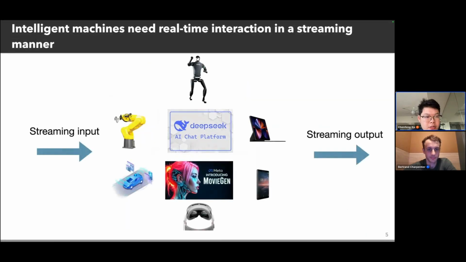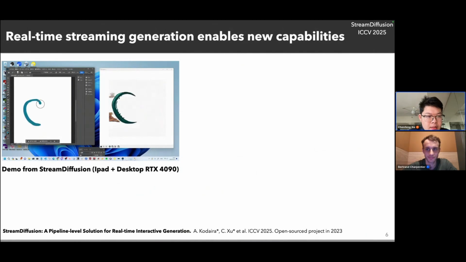However, intelligent machines such as robots, phones, or AR headsets need real-time interaction in a streaming manner. That means these machines will receive streaming input, and they will also output something streaming. But this inefficiency makes it hard to deal with streaming applications. My previous work, StreamDiffusion, enables real-time stream generation. This is a demo from our previous work.